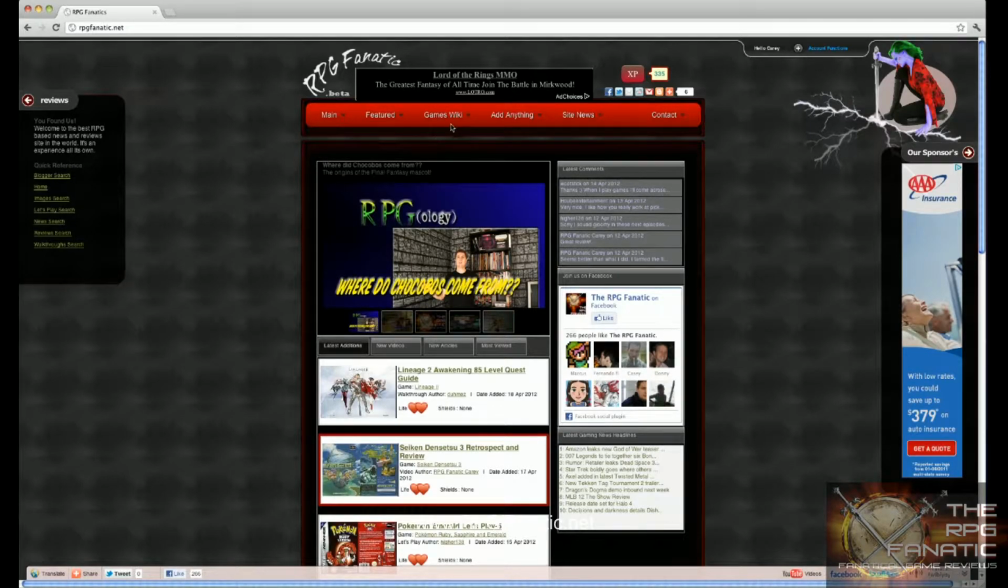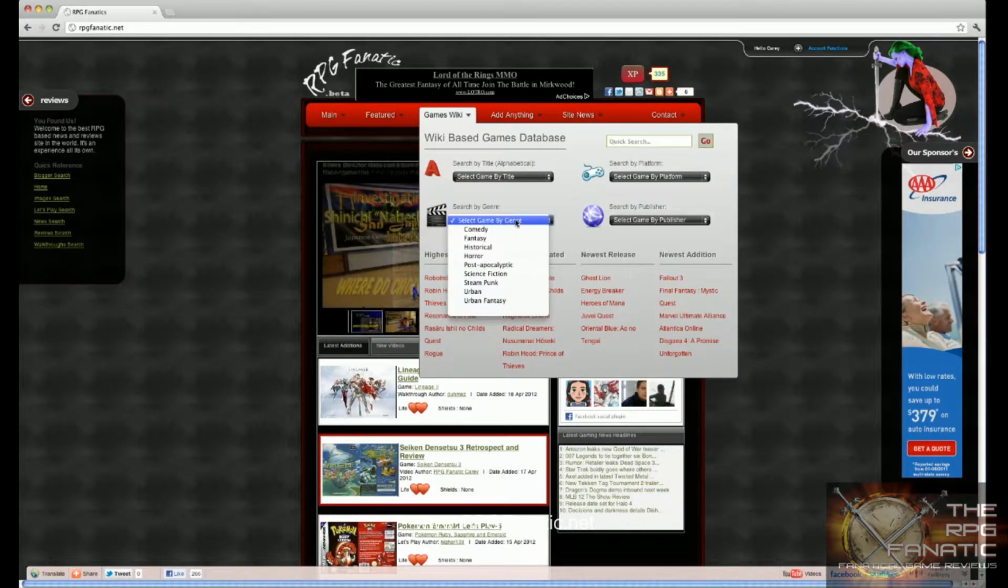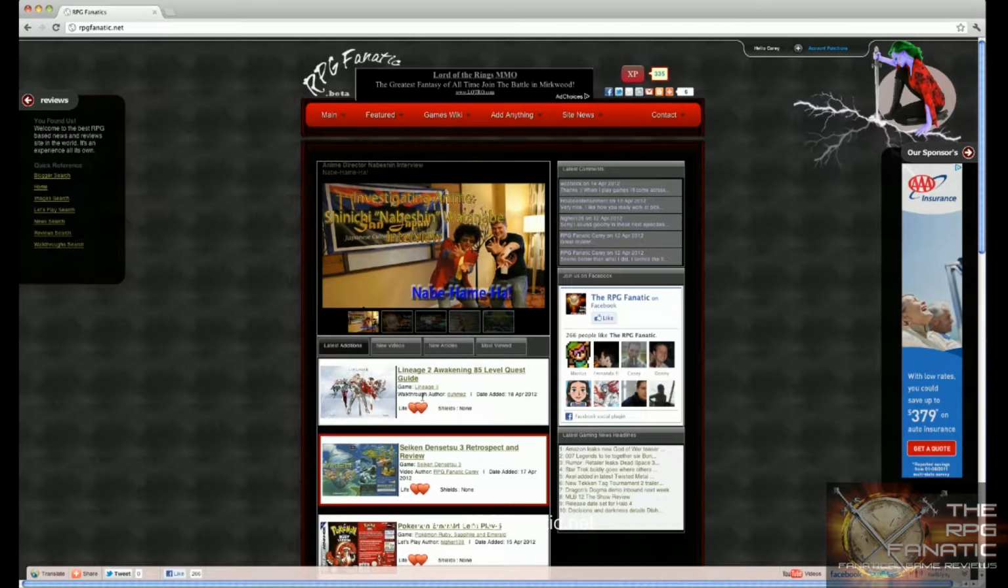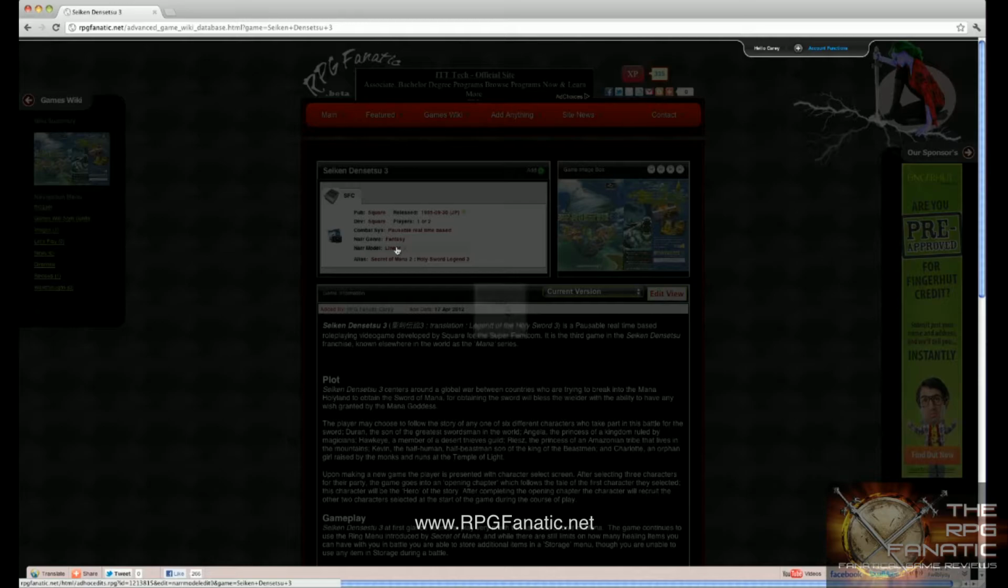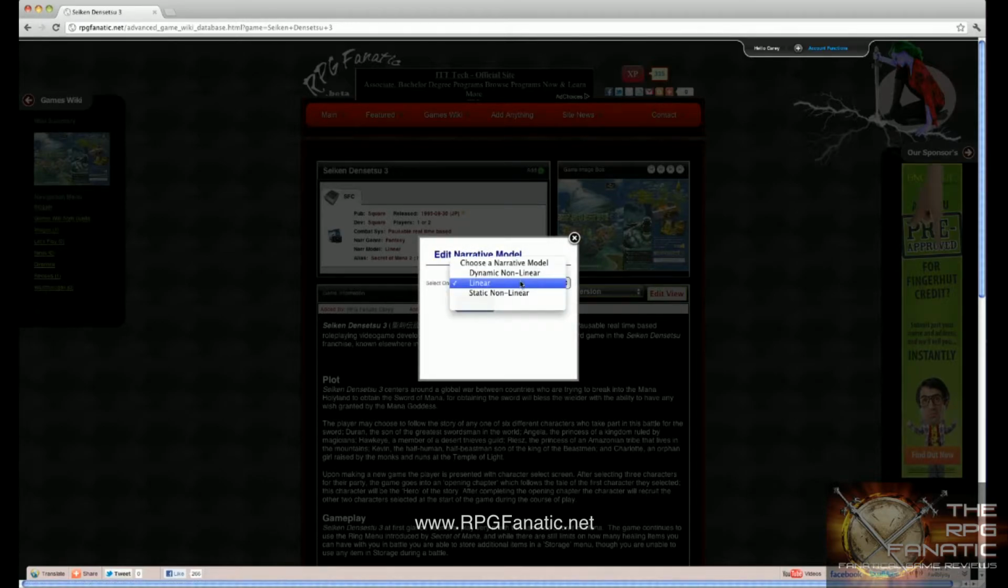The other thing is that if you go to our Games Wiki menu, you'll be able to select by the different genres: comedy, fantasy, historical, horror, so forth. And you'll also be able to look by platform, and you'll be able to search by publisher. Another thing that we'll have here is that you can search by the narrative model. If you go to a game's article, we have here narrative genre, and then right below that, narrative model. And the different narrative models we support are linear, dynamic nonlinear, and static nonlinear.